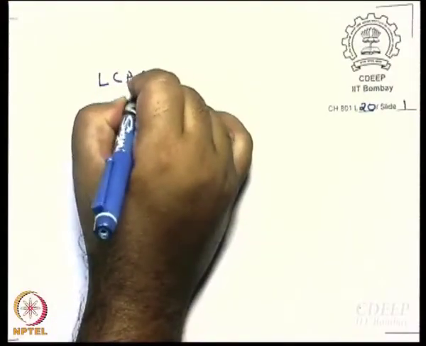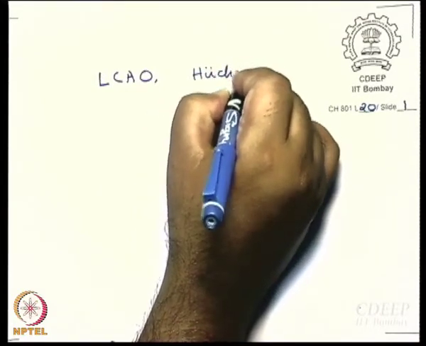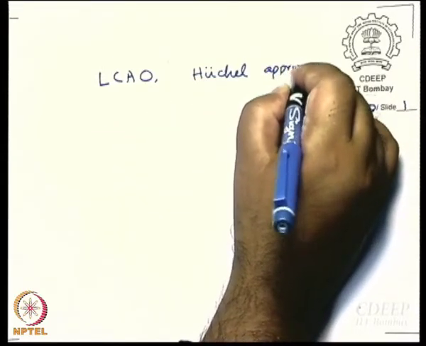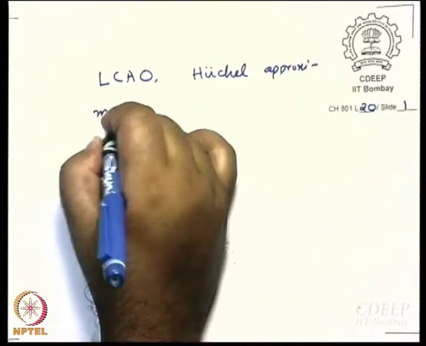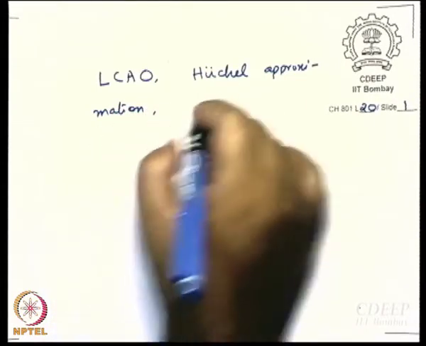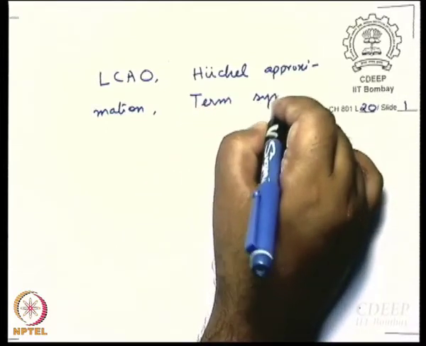Okay. So today what we will do is, we are going to revise what we know about LCAO and Huckel approximation, and then we are going to talk about what are sometimes called term symbols.